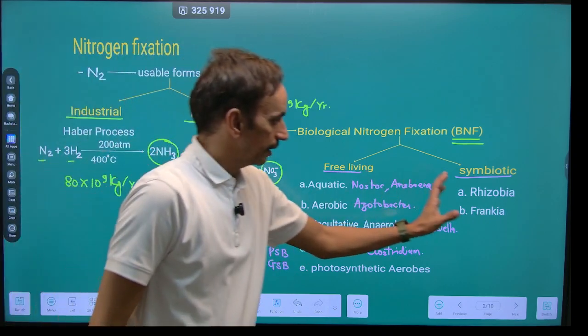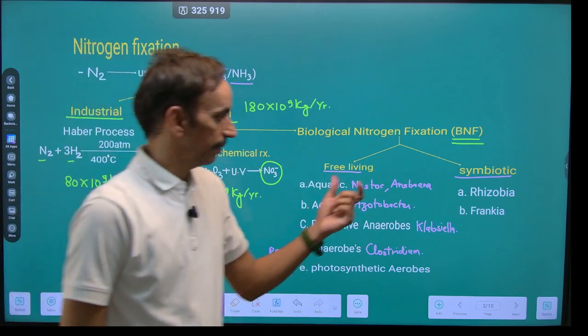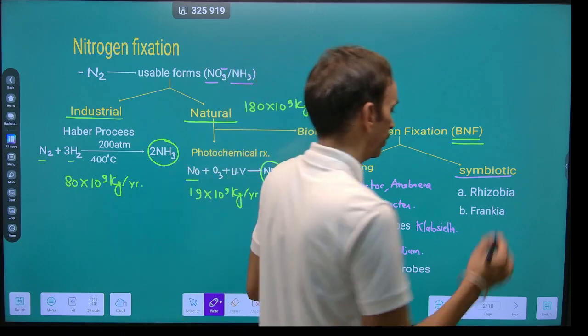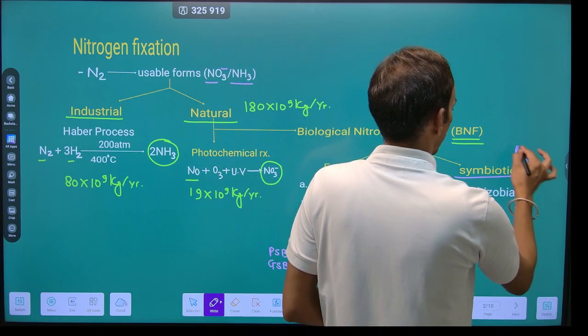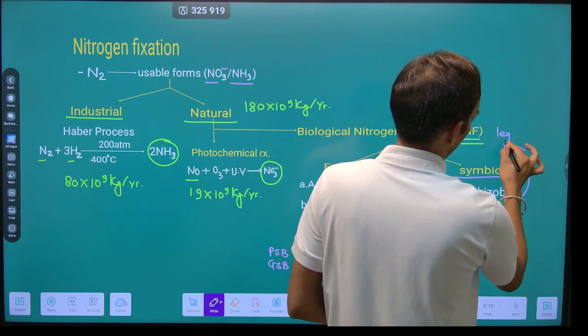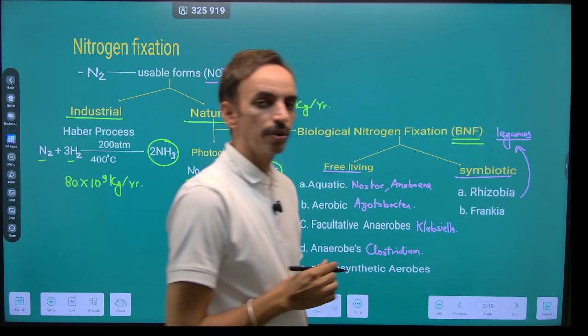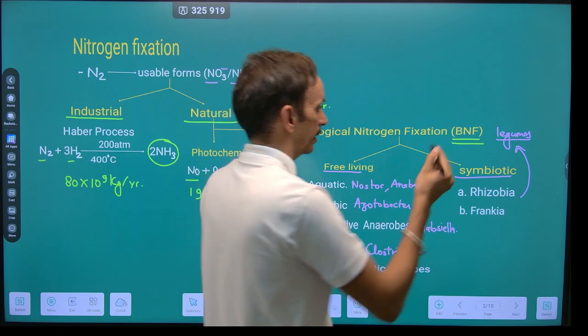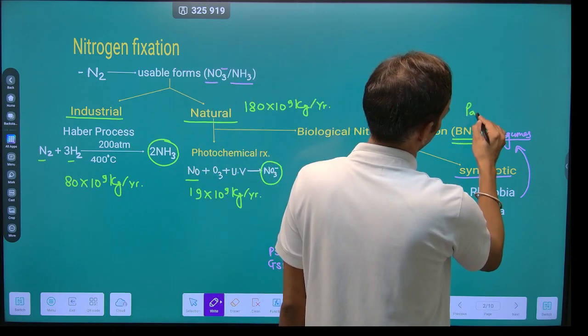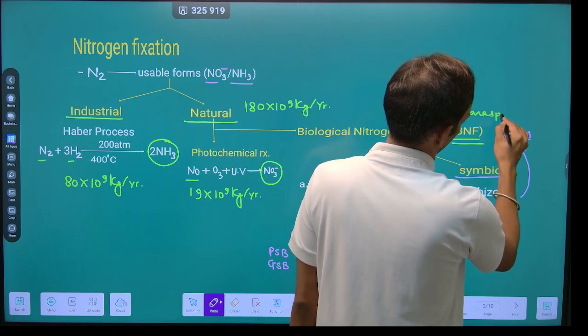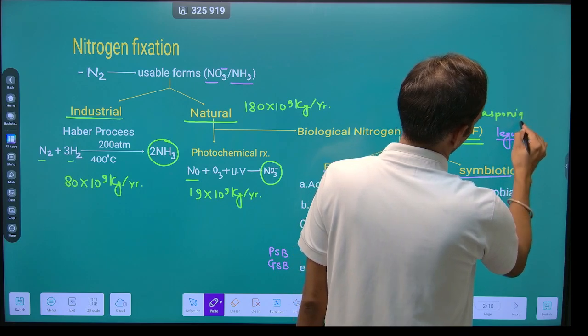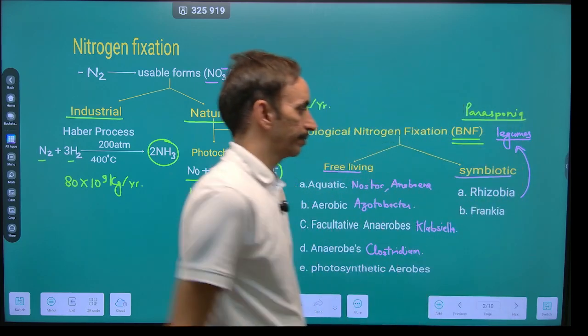On the other hand, there are symbiotic nitrogen fixers in the form of Rhizobia. Rhizobia form a symbiotic association with legumes as well as some non-leguminous plants, for example, Parasponia.